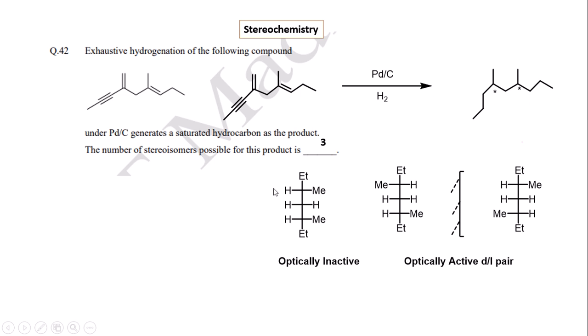So the methyl groups either come to the same side, or to opposite sides. If the methyl groups are on opposite sides, then it becomes optically active, so this molecule has two optically active isomers and one optically inactive isomer. So a total of 3 isomers are possible after hydrogenation.